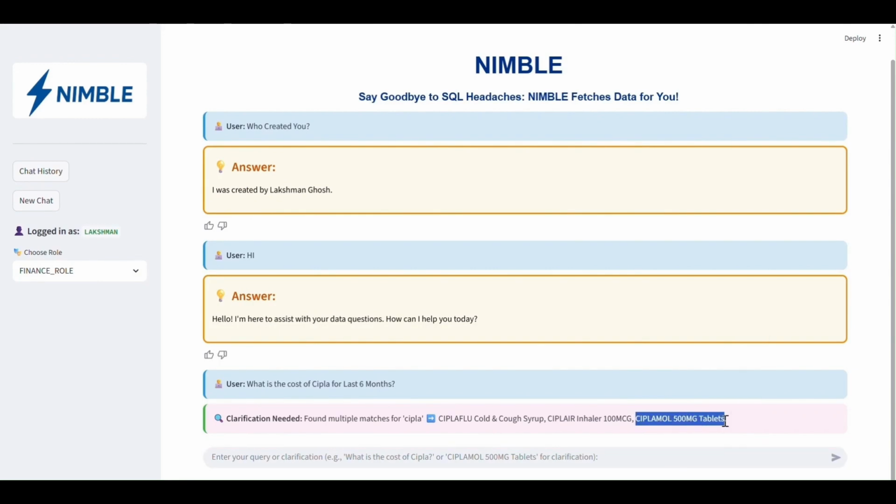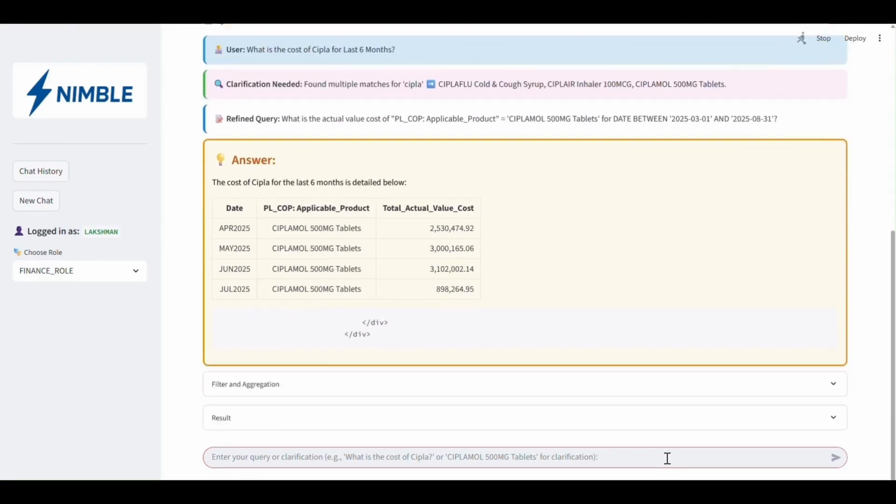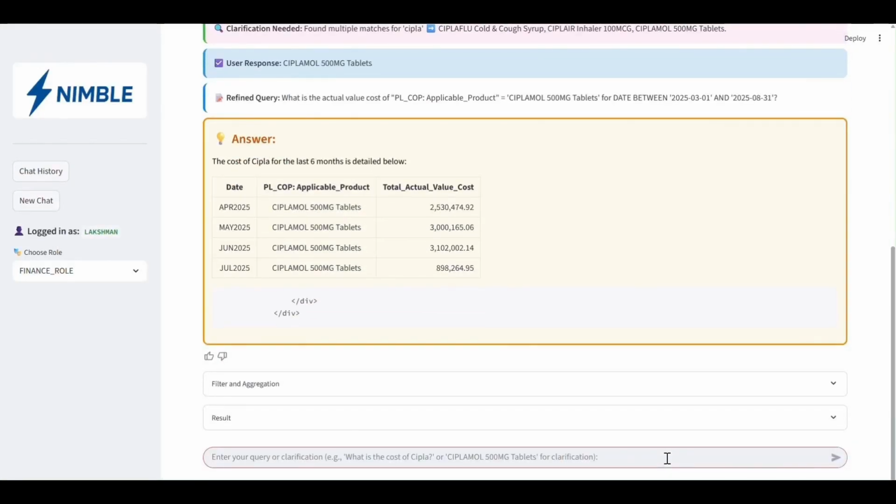As you can see, it has asked for clarification. Once I give my clarification, it generates the answer. Internally, a real user may not always know the full product name, like a stakeholder or some personas. The intelligent routing agent detects this and prompts me for clarification, saying multiple matches were found. Once I clarify that I actually meant Ciplamol 500 mg tablet, the system refines the query internally.